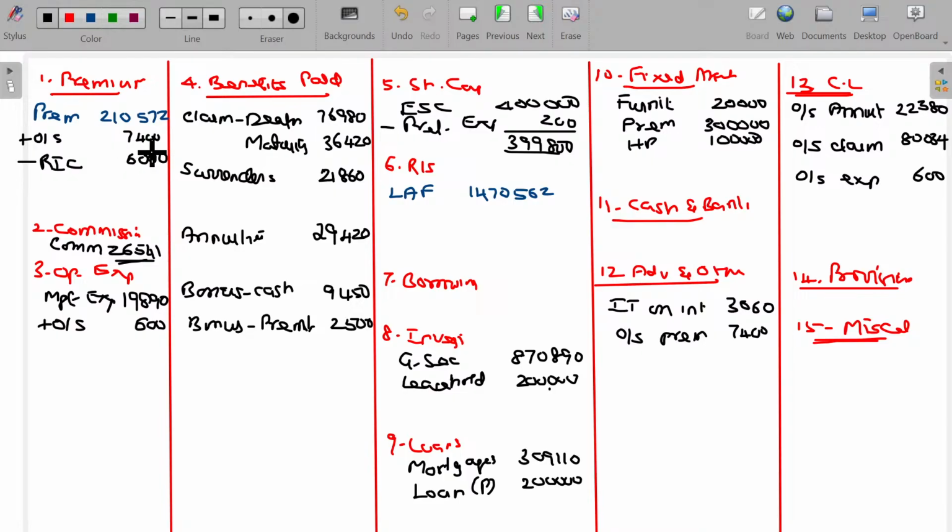Not yet paid, it's a due. Then it's a form of current liabilities. Outstanding premium on reinsurance ceded. The value being 6,000. Reinsurance ceded.